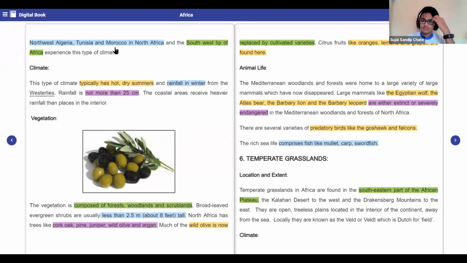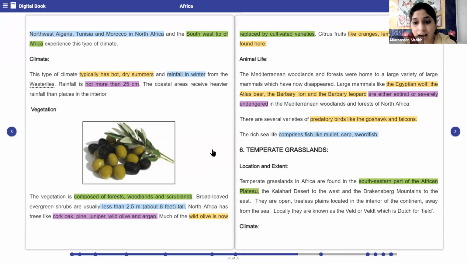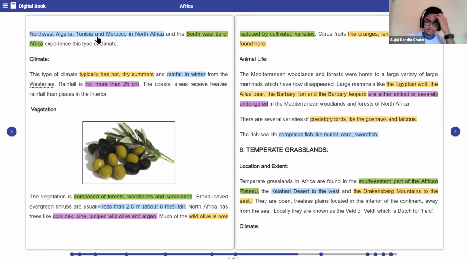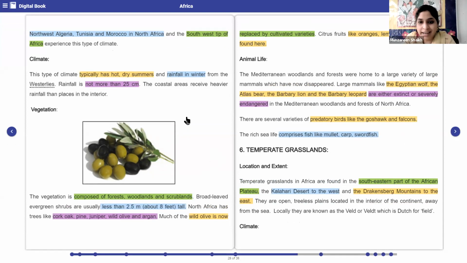In the southeastern part of Africa, the Kalahari Desert to the west and the Drakensburg Mountains to the east. Okay, this is again about the location. What does it have towards its west? Kalahari Desert. And the Drakensburg Mountains to the east. So they are telling you that the location of the temperate grassland towards its east is this, towards its west is that, and towards the north and eastern part of the African plateau is where exactly this particular temperate grassland is located.